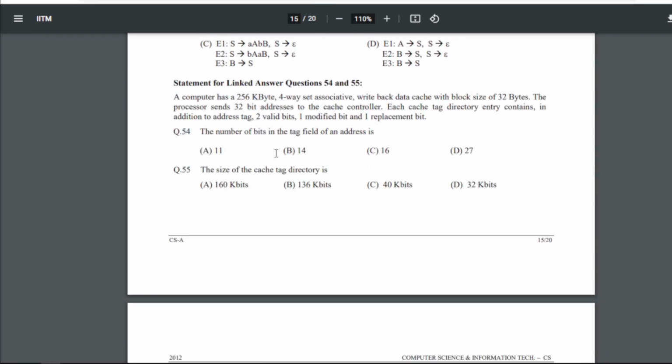Next question: a computer has a 256 kilobyte 4-way set associative write back data cache with a block size of 32 bytes. The processor sends 32-bit addresses to this cache controller. Each cache tag directory entry contains, in addition to the address tag, 2 valid bits, 1 modified bit and 1 replacement bit. So the number of bits in the tag field of an address is what? So for 54 our answer will be C, that is 16.